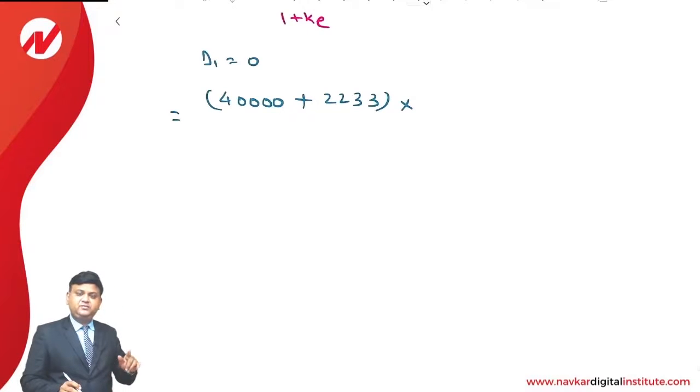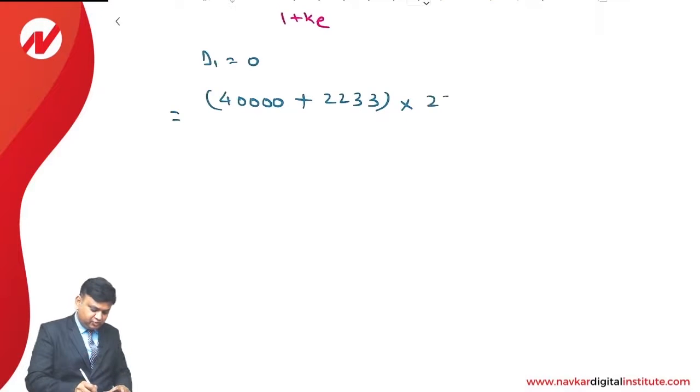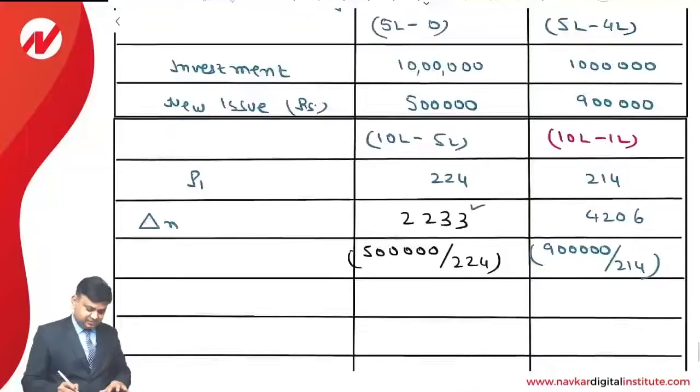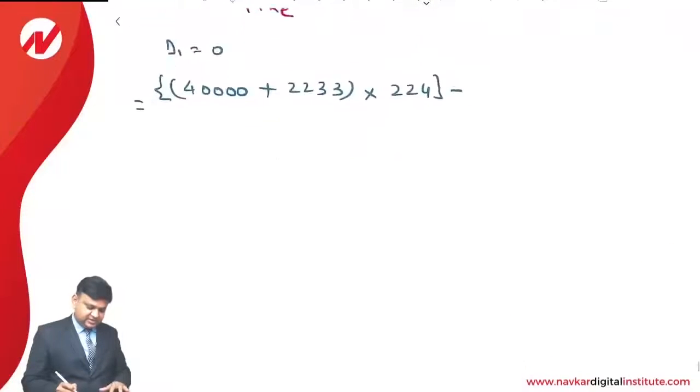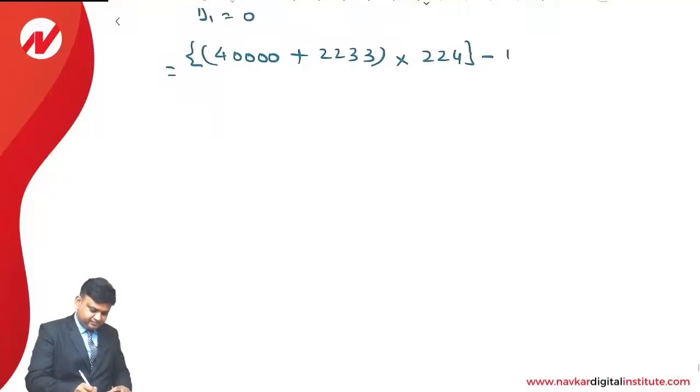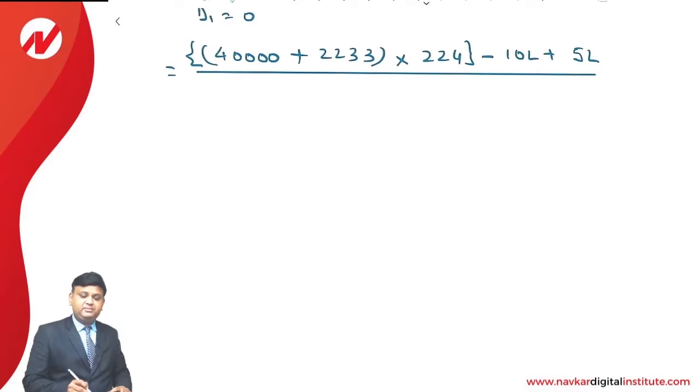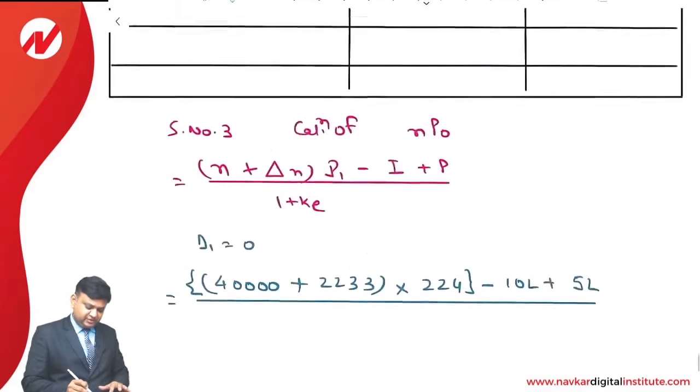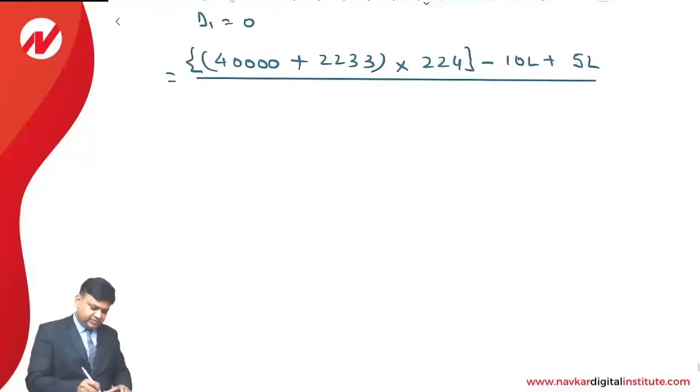Multiplying with, we understand that if dividend is not declared, then in that case price of equity share will be 224 minus investment. The amount of the investment is 10 lakhs plus profit 5 lakhs, whole divided by 1 plus K. What is cost of equity given to us in the question? 12%.